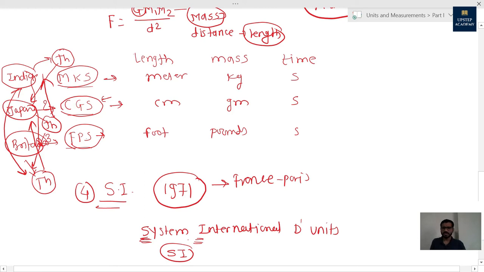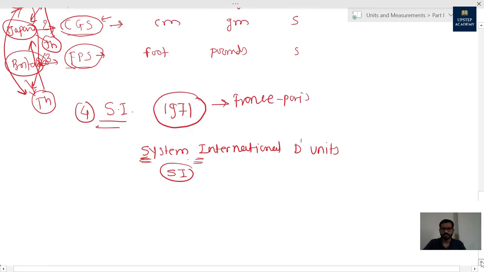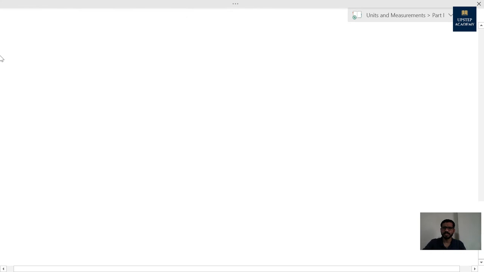Okay, let me go ahead. Our next concept is fundamental quantities and their units. Already I have told you what physical quantities are.